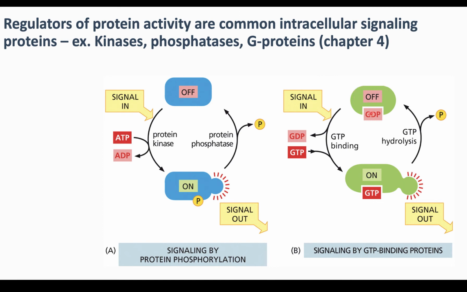That is a simple G protein like this. And we're also going to look at G protein coupled receptors, which activate G proteins, but they're G proteins that are usually found in a complex with two other proteins. So we'll look at those examples a little later in this chapter.